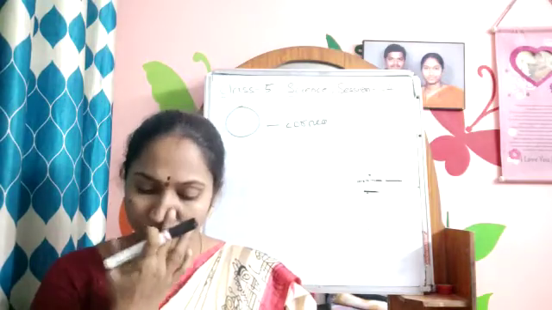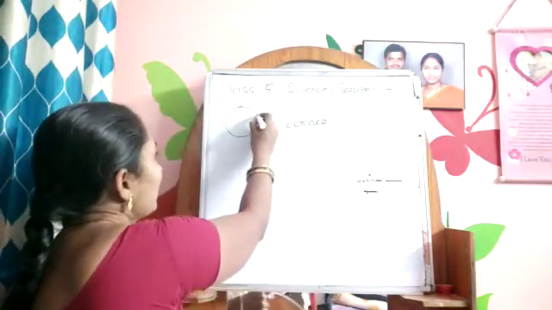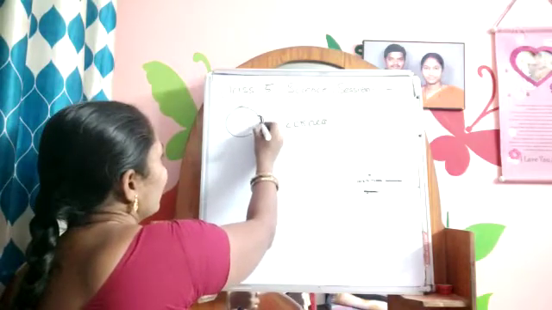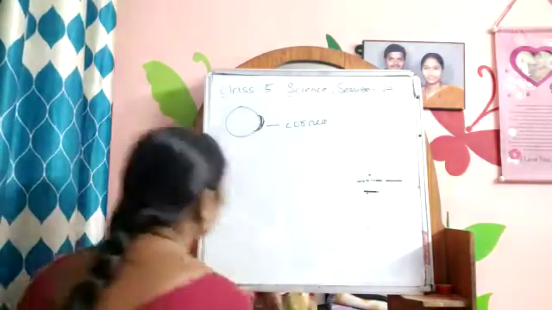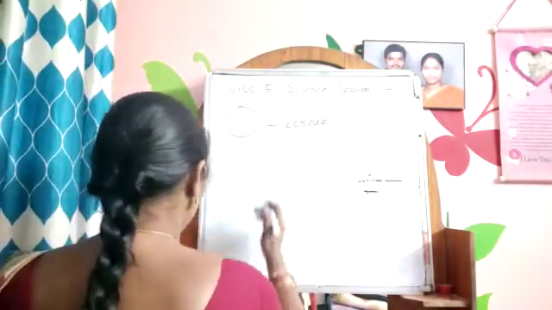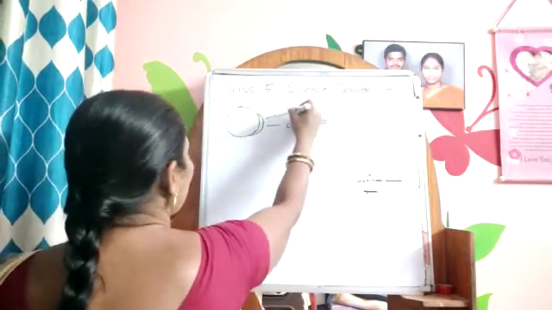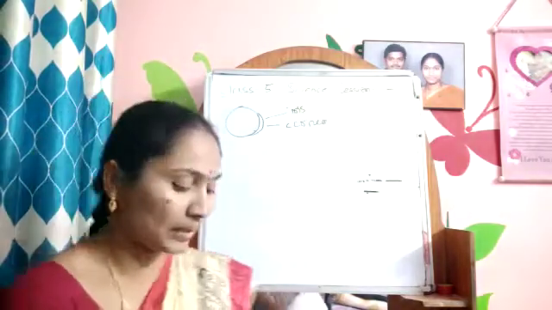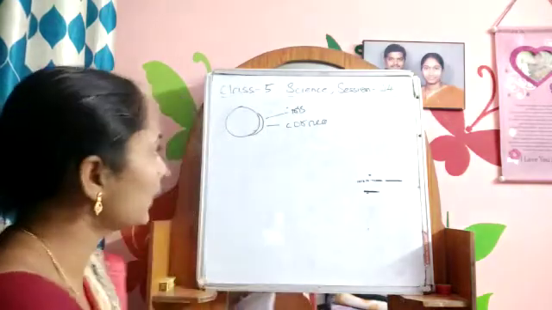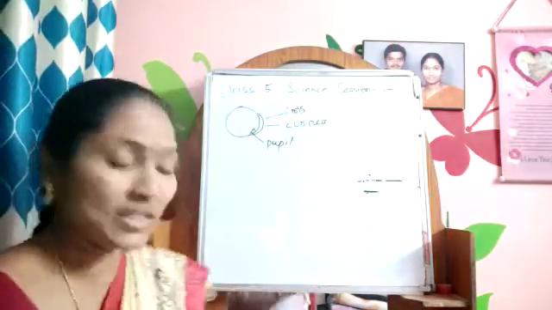It will be like this. This is called the iris. It is a colored part with an opening in the center called the pupil. Here there is an opening. It is called the pupil. This is the structure of your eye.